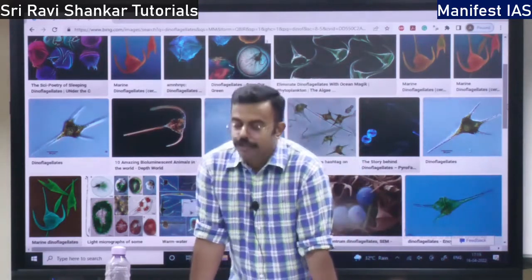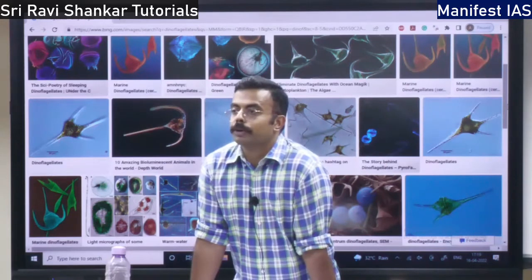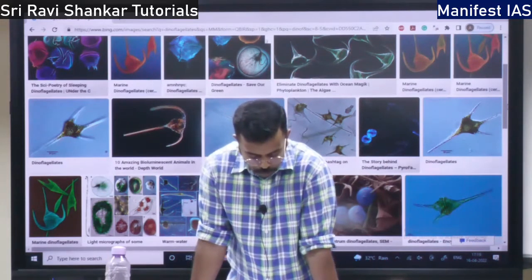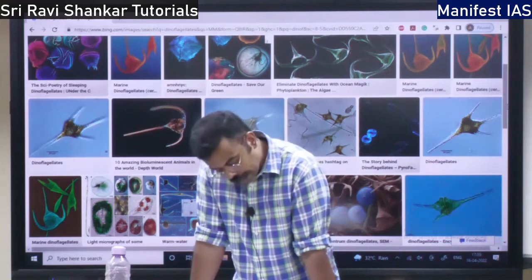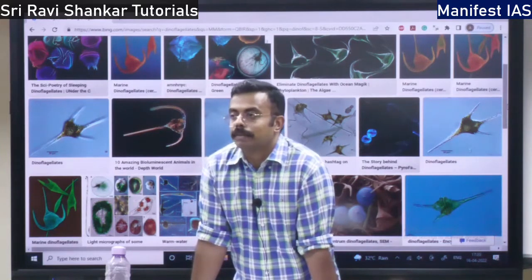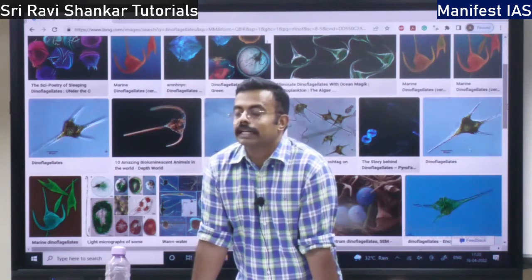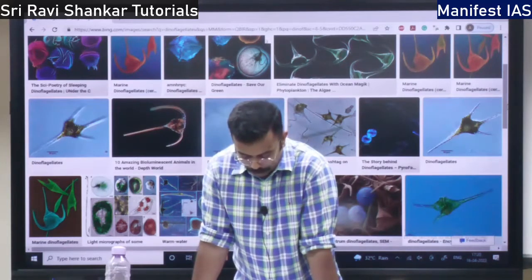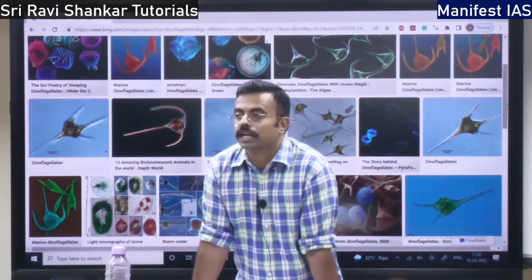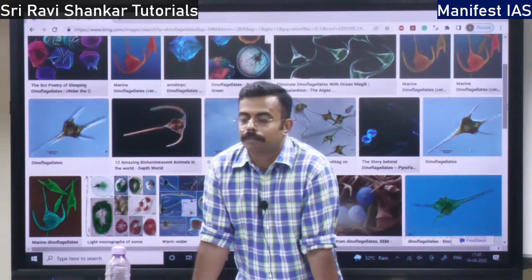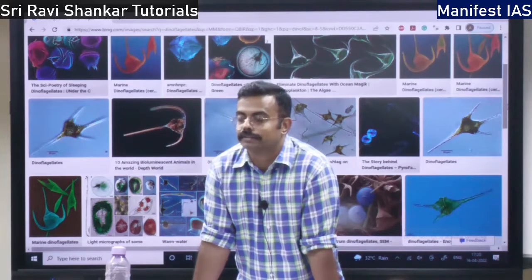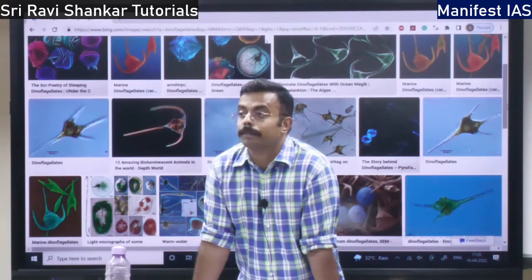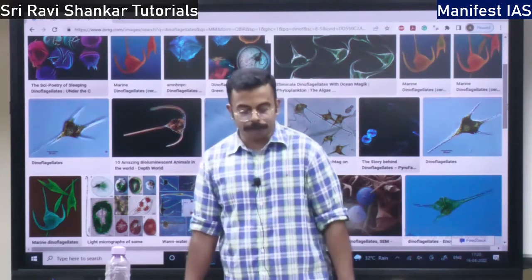So what is the importance of phytoplanktons, Andre? They are primary producers. They produce the food, right? So they impact the carbon cycle, and also they act as a carbon sink. A lot of carbon dioxide is saved in the phytoplanktons. So they act as a biological carbon pump. The carbon dioxide is saved within the water, in the oceans, in the phytoplanktons. It acts as a natural carbon pump, right?